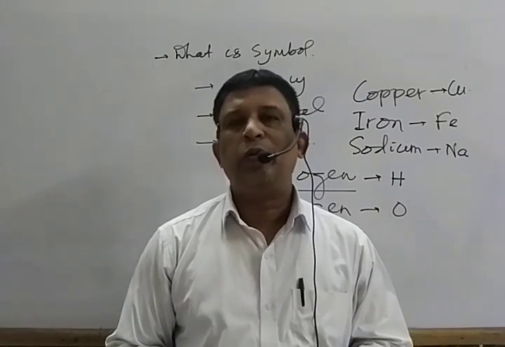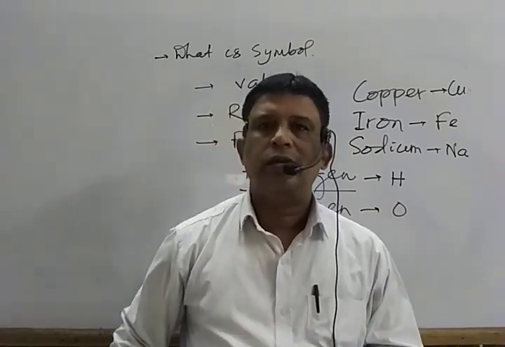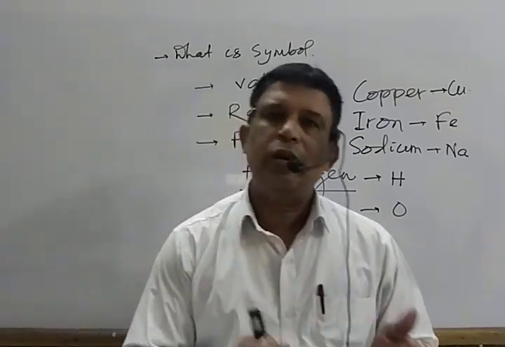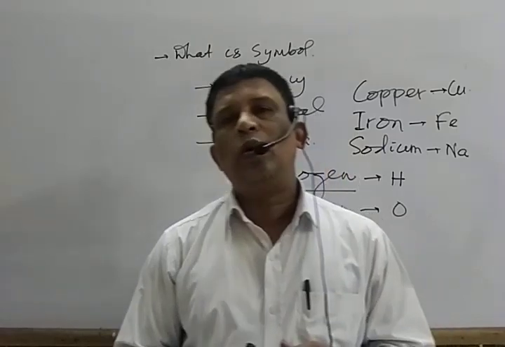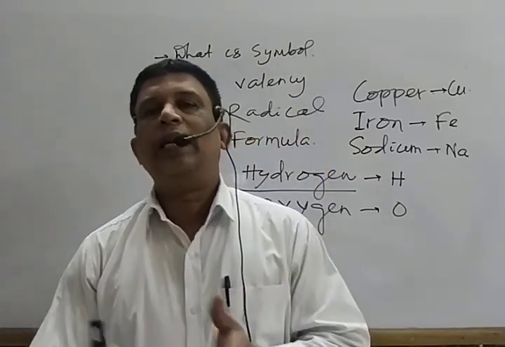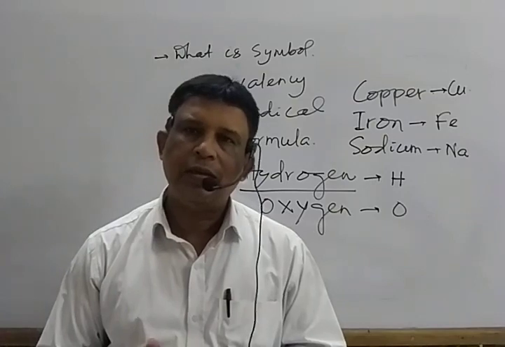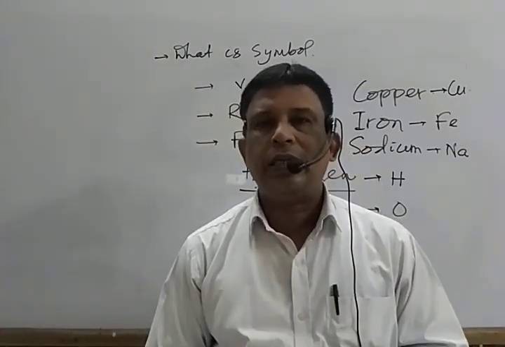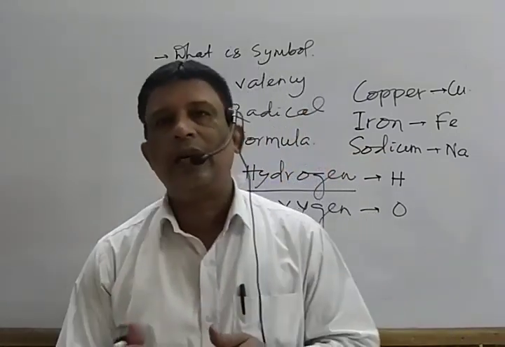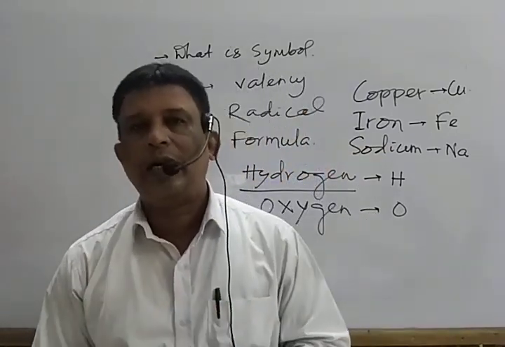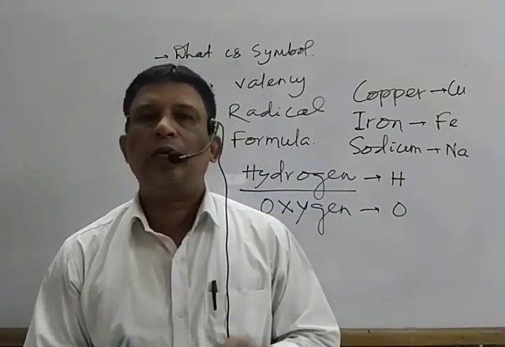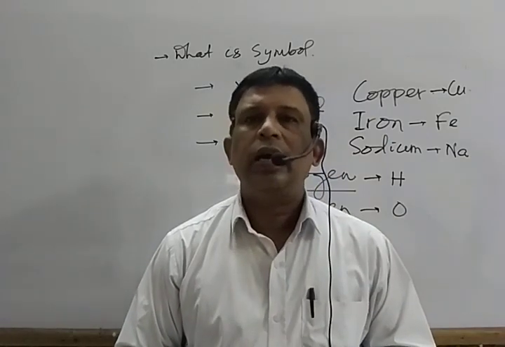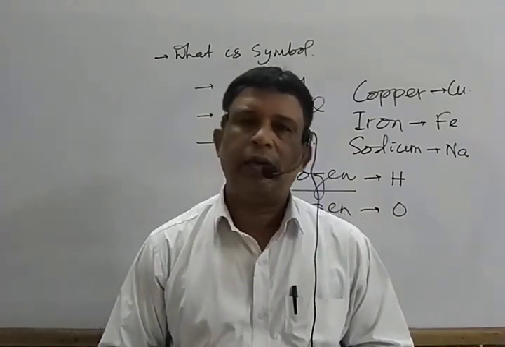Next we go to what you mean by the term valency. It has two definitions: according to the old concept and according to the new concept. According to the old concept, it is nothing but the combining capacity. That means the valency of an element is defined as its combining capacity, with the number of hydrogen atoms or chlorine atoms, or double the number of oxygen atoms, with which an atom of the element combines. But it is always unable to satisfy the actual fact.